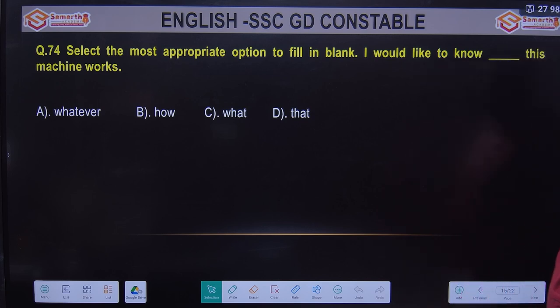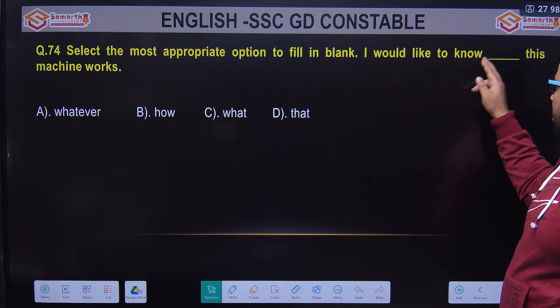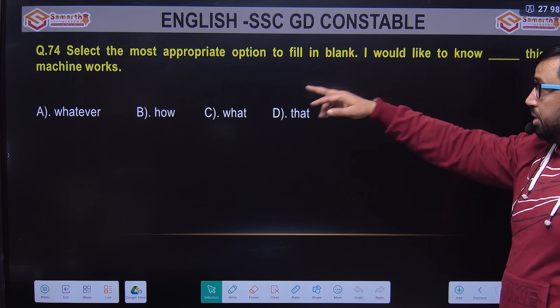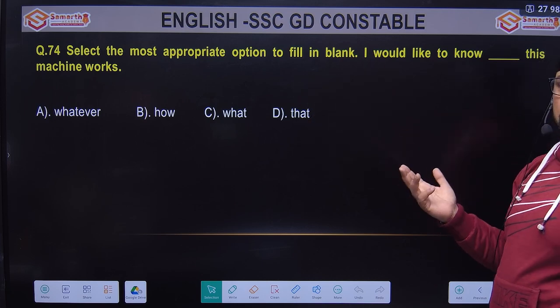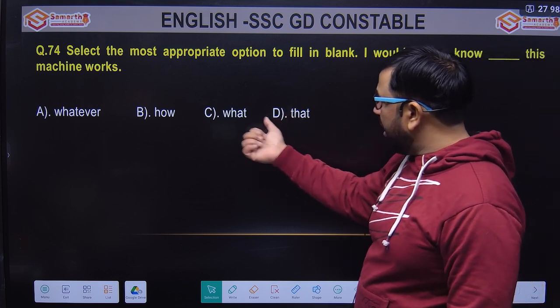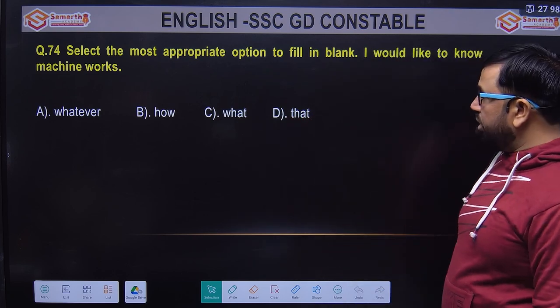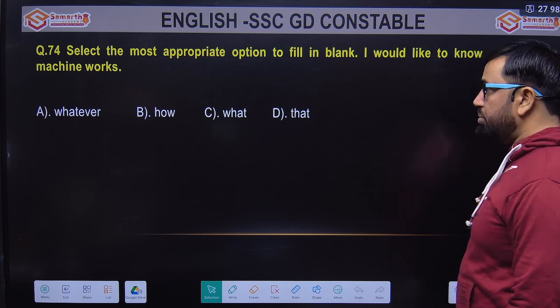So by looking at the sentence we get the idea: I would like to know dash this machine works. How does the machine work? How this machine works, okay, it makes sense. So what will not come, that will not come, whatever will not come. So how is the most appropriate option for this question. I would like to know how this machine works. Okay.